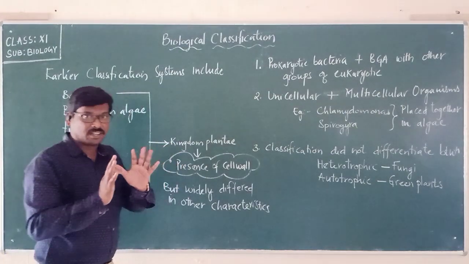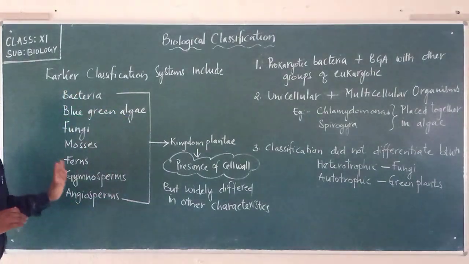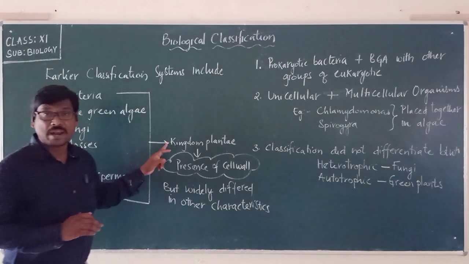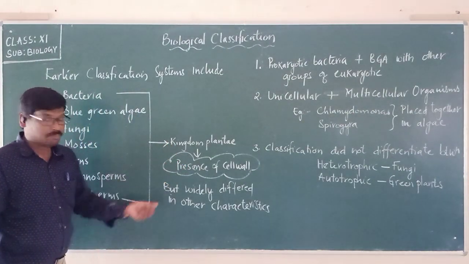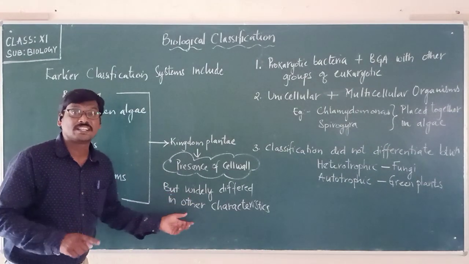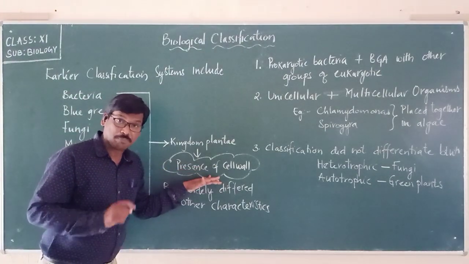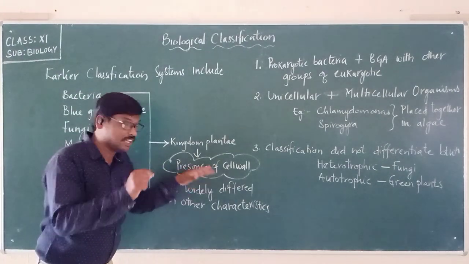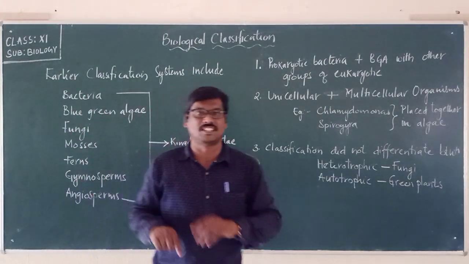So let us remember, the earlier classification brought all these organisms into kingdom Plantae only because of the presence of the cell wall, but they widely differed in other characteristics. Apart from the cell wall, which is common in all of these, the other characteristics are entirely different from one another.